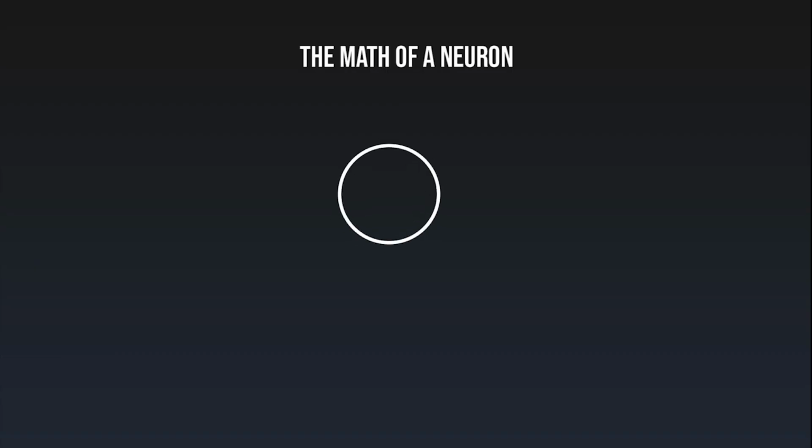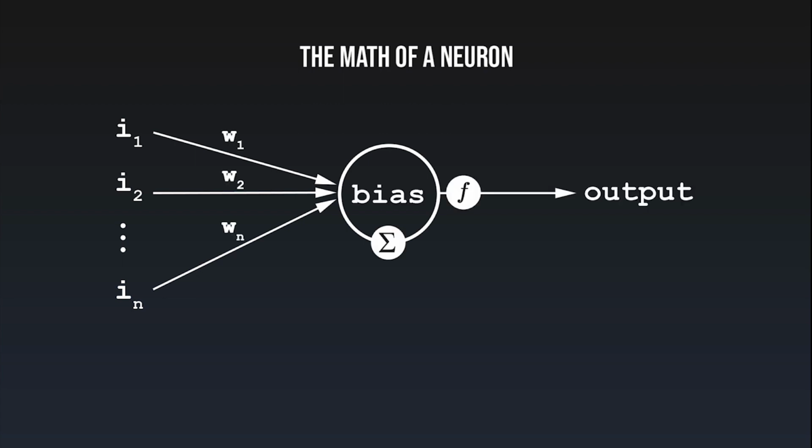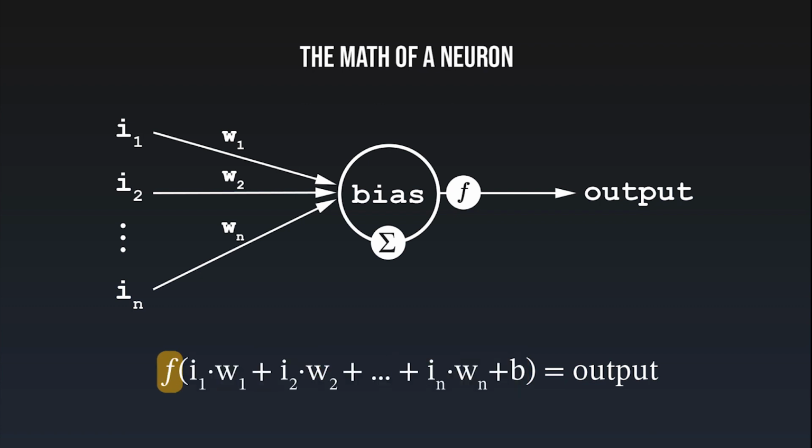On that note, let's move on and examine the math of one neuron in a neural net. A neuron, or you might find the name perceptron here and there as well, consists of 5 parts: a couple of inputs with associated weights, a bias, a sum, and an activation function. Mathematically, it looks like this. The weighted sum of the inputs plus the bias is put through an activation function, and what comes out at the other end is the output of the neuron.